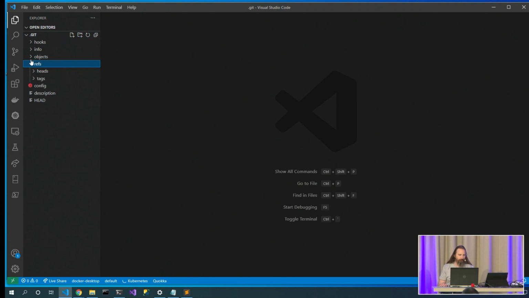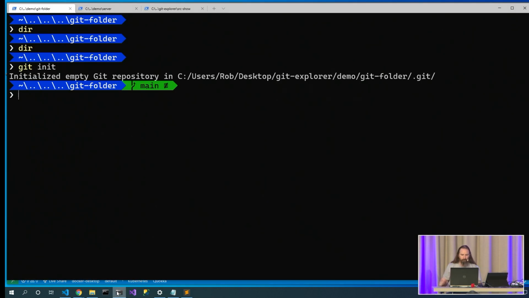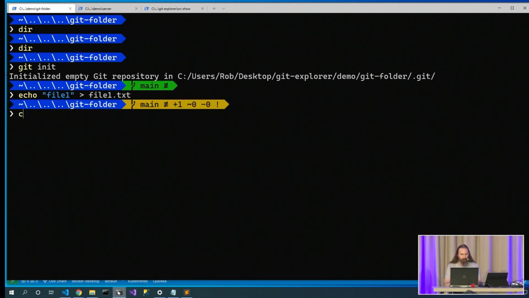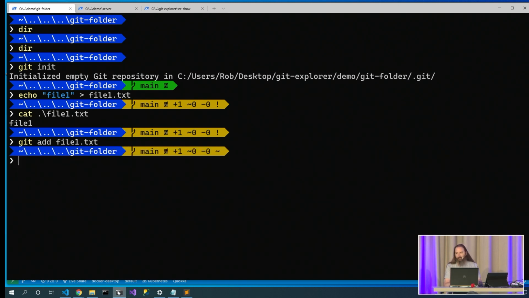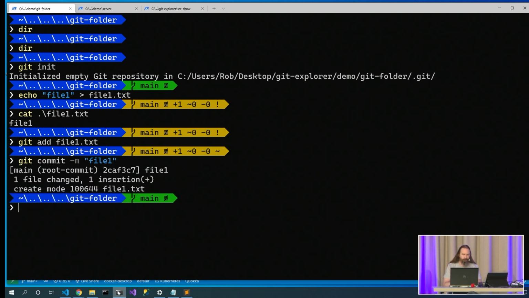Okay, so we've got some refs, we've got some objects, info, hooks. It's pretty empty so far, but we're going to build up some history here and take a look at how it works. So I'm here inside that folder, and I'm going to say echo file1 and redirect that to file1.txt. So if I cat file1, then it just says file1. Okay, let's git add file1. We've now added it to our staging area, and let's git commit -m file1. Okay, we got a commit in our repository.